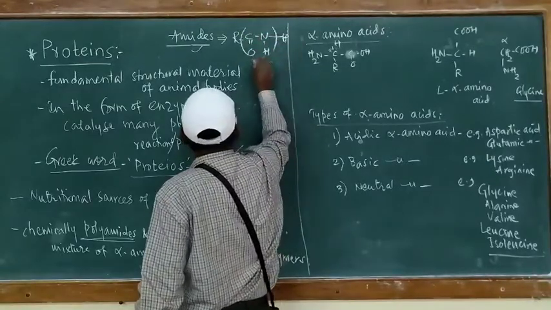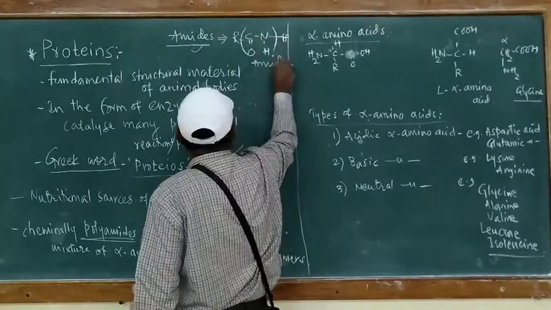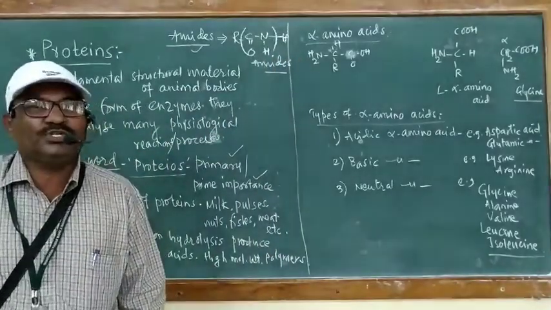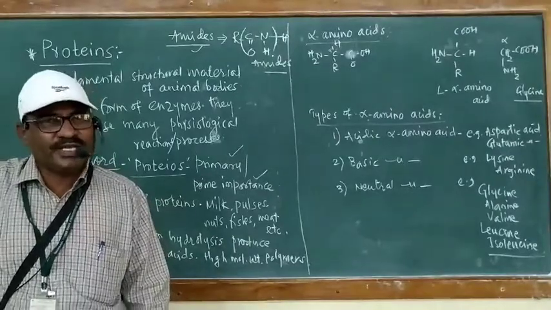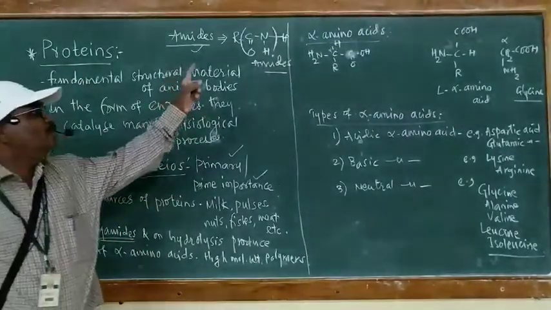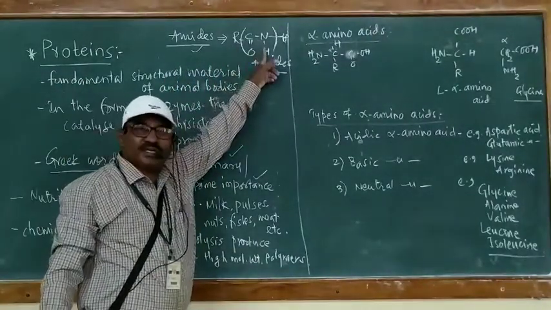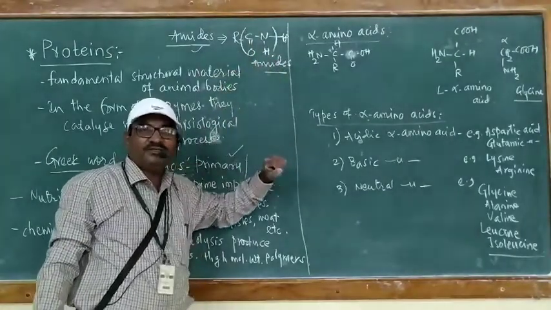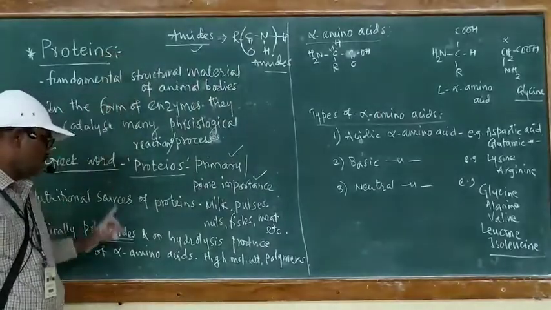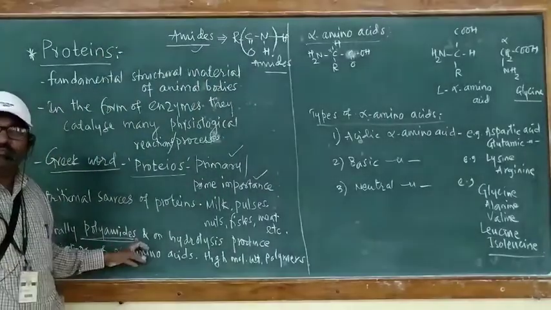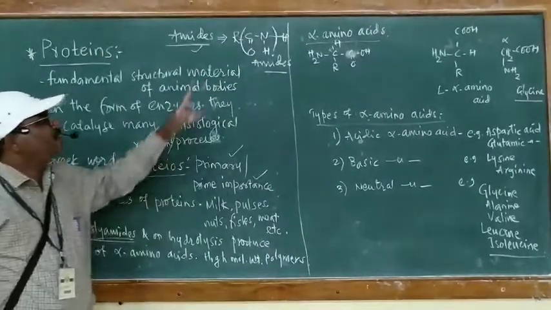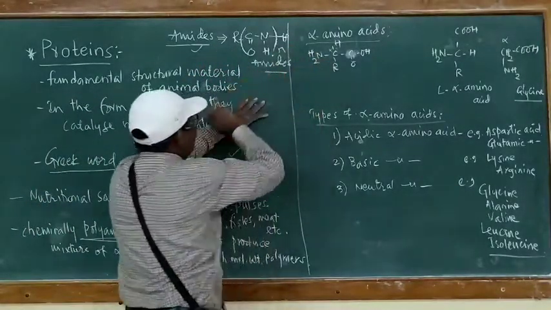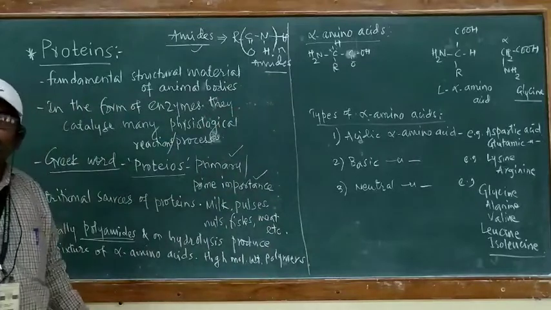Amides are the compounds which have CONH linkage in their molecules. Such CONH linkage containing compounds are called amides, and proteins are polyamides, meaning proteins contain a large number of these CONH linkages.